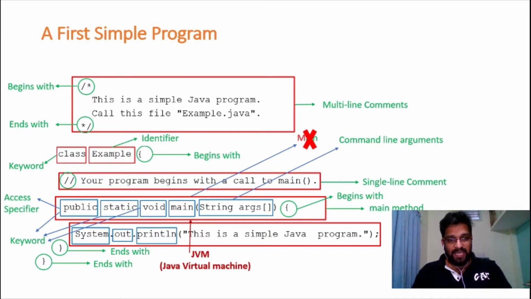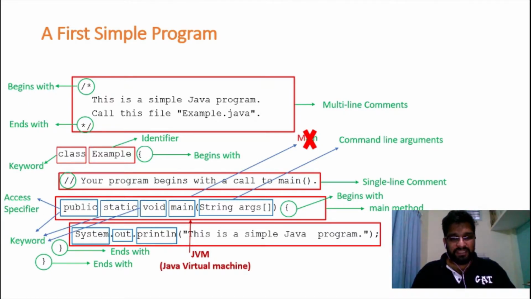Followed by that, we have the println statement. println is a function. So any statement which you write inside this println, that is, what we have written here, "this is a simple Java program", will be sent to the output stream and gets displayed on our monitor, right?